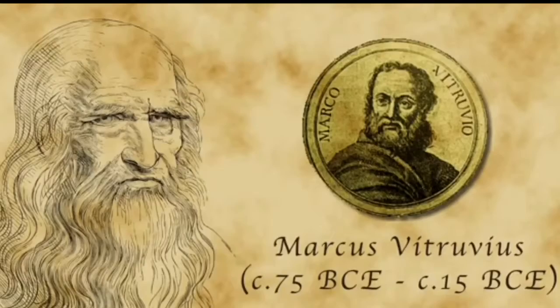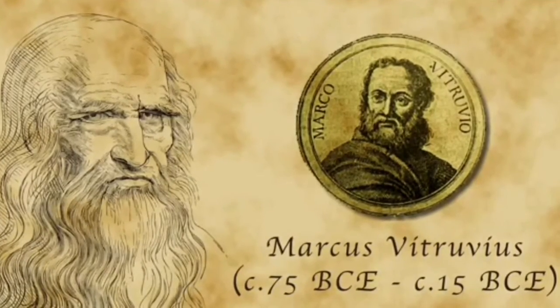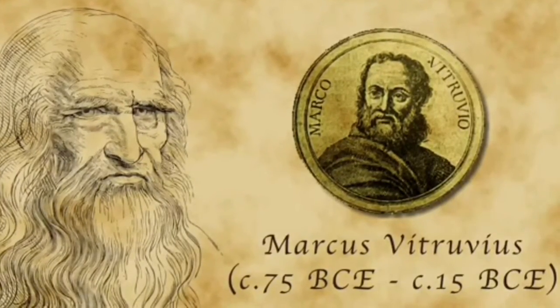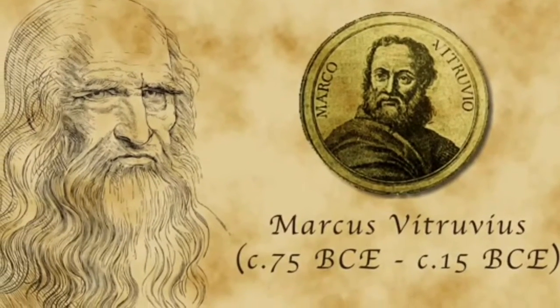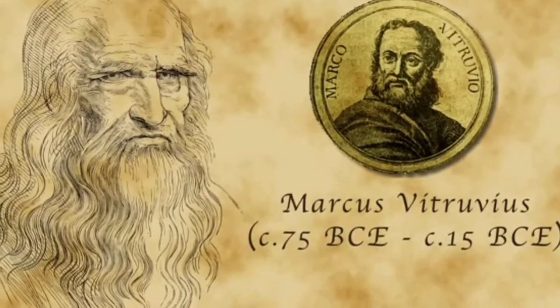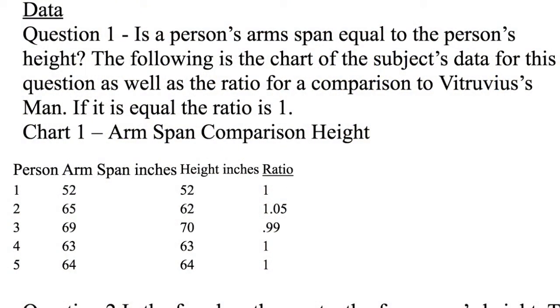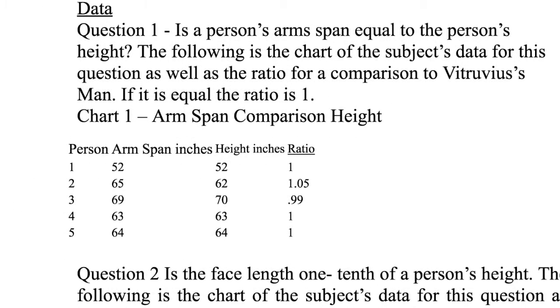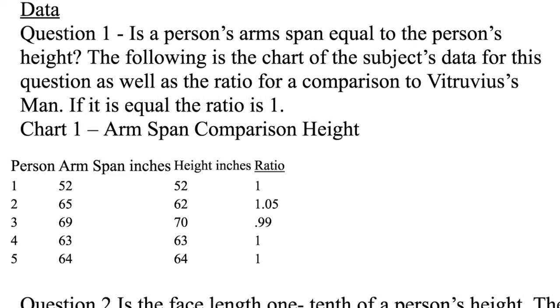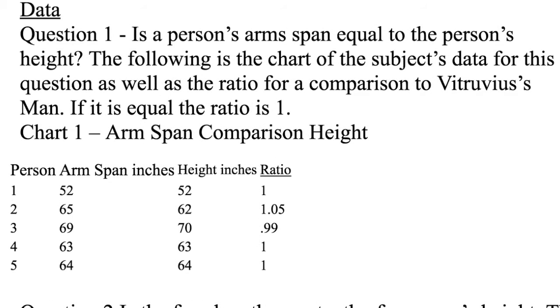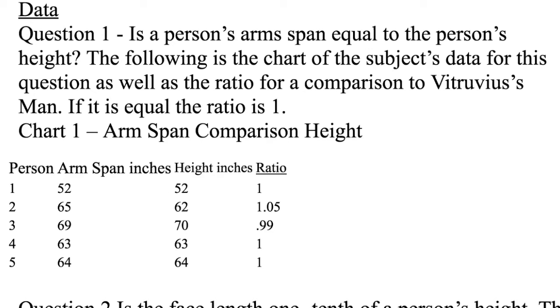In all 6 questions posed by this study, the data reflects that Vitruvius's man's proportions are not as exact as the actual proportions of these individuals. Chart 1 shows the data obtained for the first question. The arm span to height comparison showed 80% of the subjects had the same arm span and height measurement. The other subject is close to the ratio of 1, with a ratio of 1.05. Although the difference is small, this question is answered with a no.